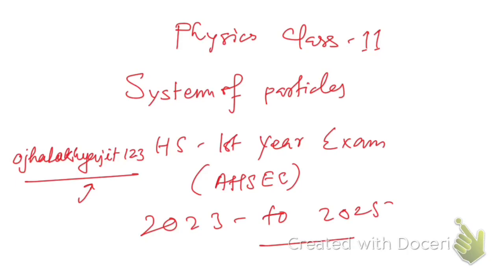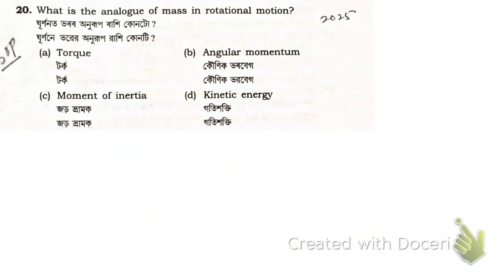Okay, so now let's start. So here is the first question: what is the analog of mass in rotational motion? So we know the physical significance of moment of inertia, here the answer is moment of inertia.